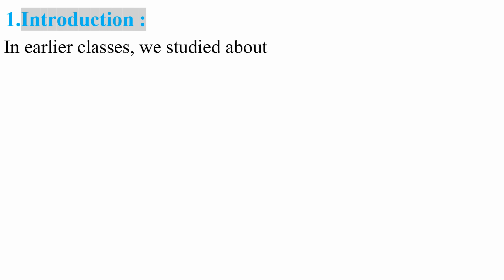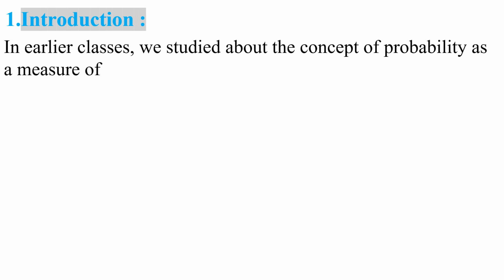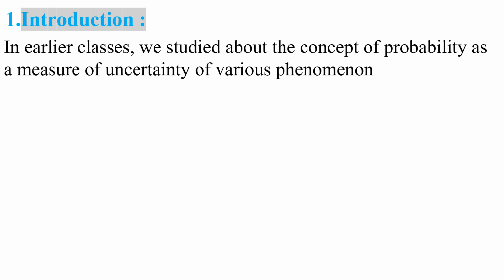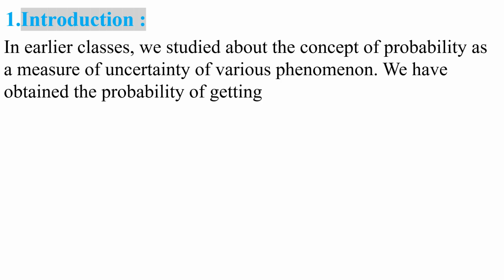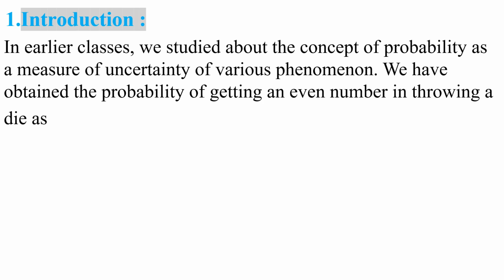Now come to the introduction. Okay, my dear children. In earlier classes, you have studied the concept of probability as a measure of uncertainty of various phenomena. We have obtained the probability of getting an even number in throwing a die as 3 by 6, that is 1 by 2.